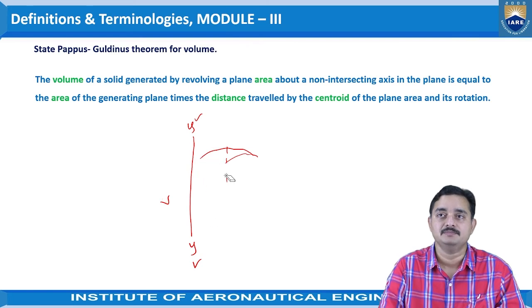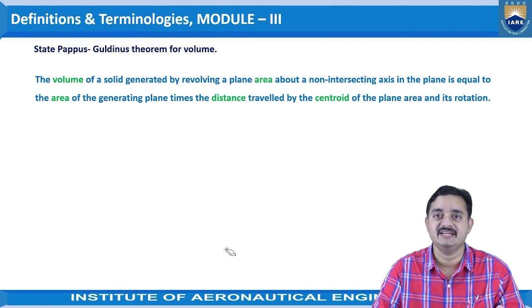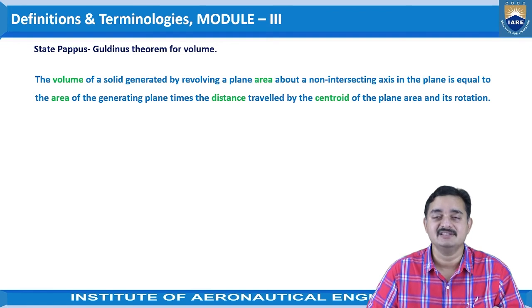So the statement is given like this. The volume of a solid generated by revolving a plane area about a non-intersecting axis in the plane is equal to the area of the generating plane times the distance travelled by the centroid of the plane area in its rotation. So this is the Pappus and Guldinus theorem for volume.